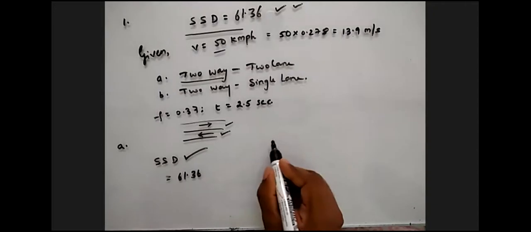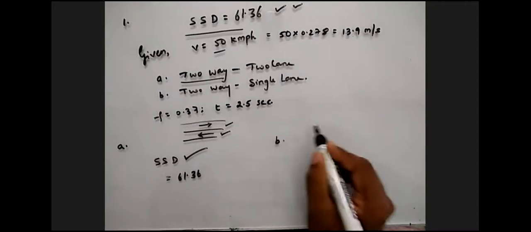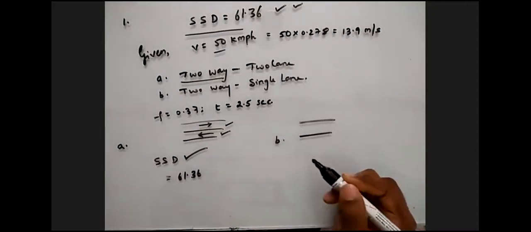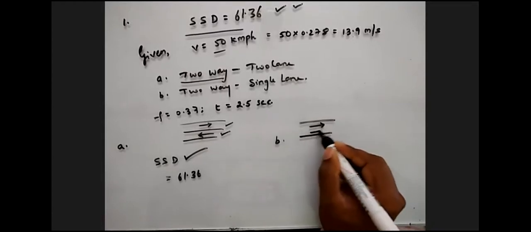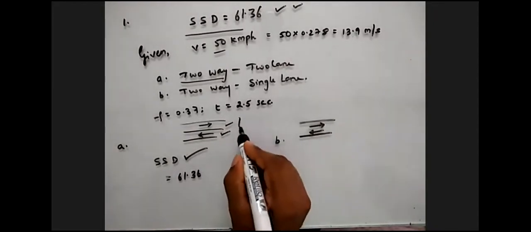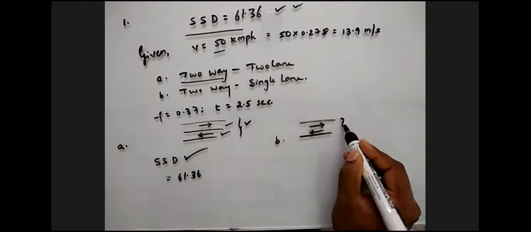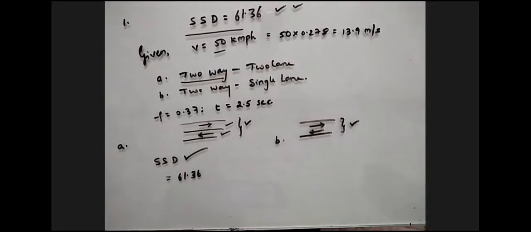But in condition B, he's saying it's only a single lane, and there is two-way traffic in a single lane. So which is riskier, guys? This is riskier or this is riskier? In which case are more accidents likely to happen? B, sir. Yes, B.